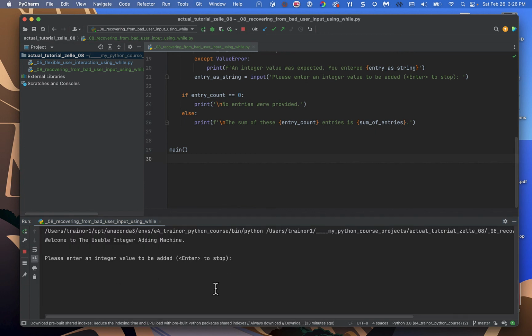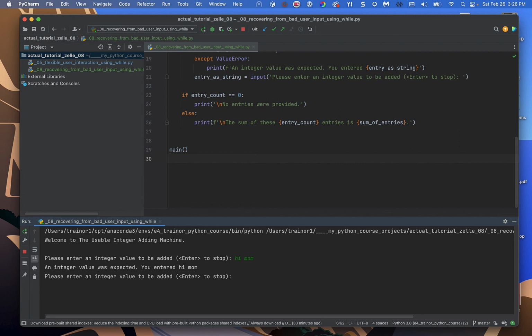Okay. And then let's do some bad input. So right off the blocks, let's give them a hi mom. Hi mom. An integer value is expected. You entered hi mom. Now, I'm pretty sure this is going to work because I know how I wrote the program.